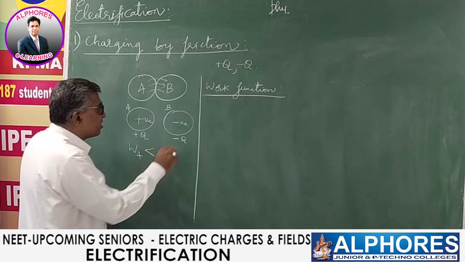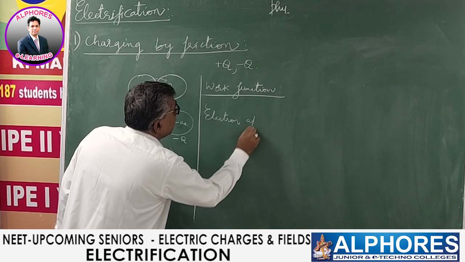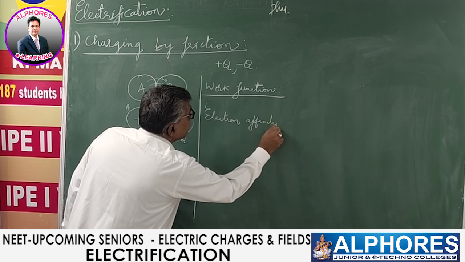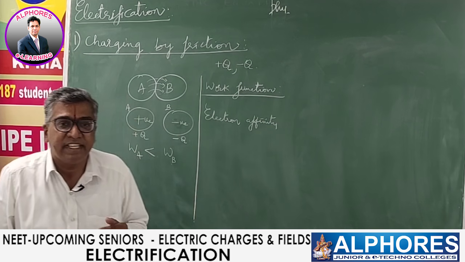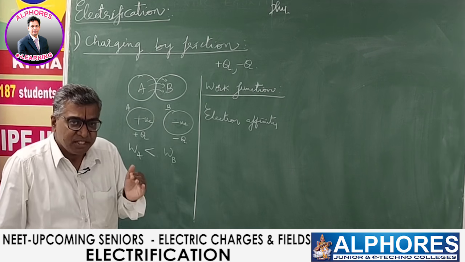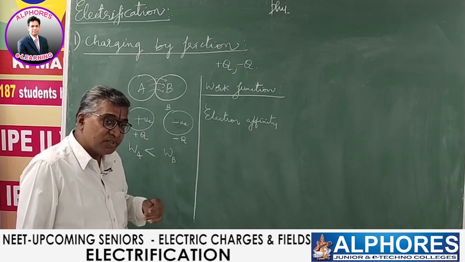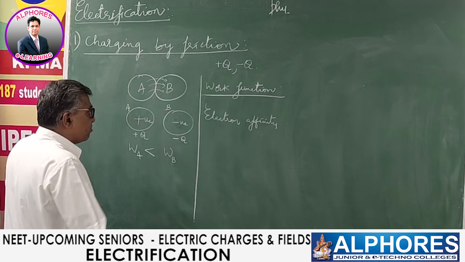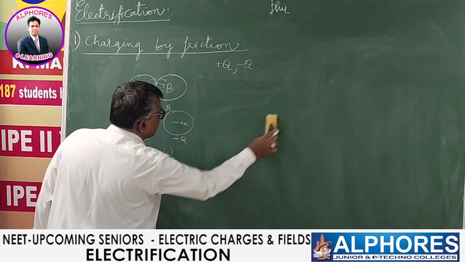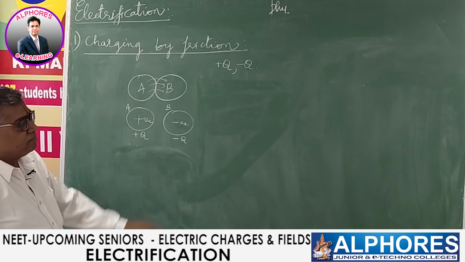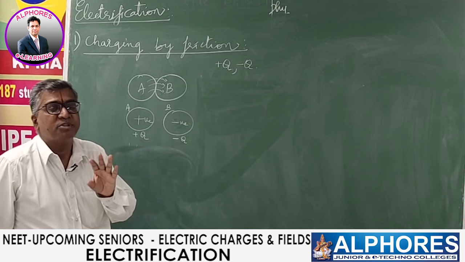So therefore work function determines which nature of charge is obtained. There is another parameter called electron affinity. Even electron affinity determines the nature of the charge. A substance with more electron affinity gets negative charge. A substance with less electron affinity gets positive charge. So by these two parameters you can make out which will get positive and which will get negative. And in this process, both attain charge, equal and opposite charge.